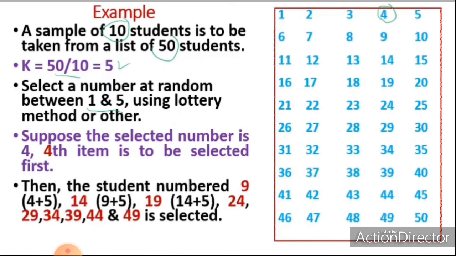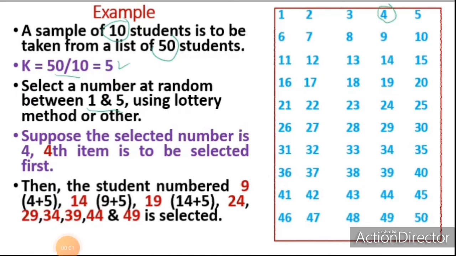Here the population size is 50 and the size of the sample is 10. So k is equal to 50 divided by 10, which is equal to 5. Then select a number at random between 1 and 5 using lottery method or other. Suppose the selected number is 4, then the fourth item is to be selected first.